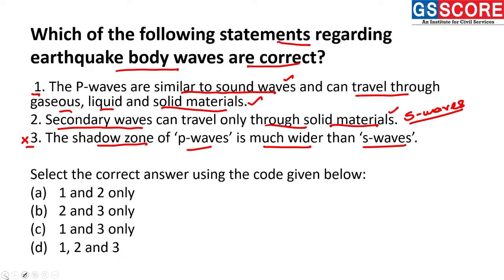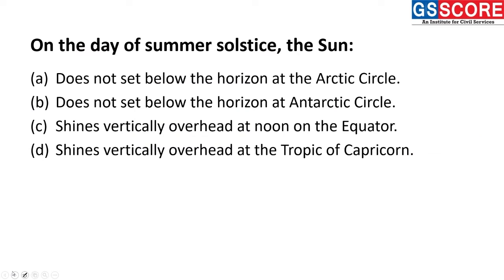Analyzing the statement again, the shadow zone of P waves is much wider than S waves. So this statement is an incorrect statement. Thus, the correct answer here becomes A, 1 and 2 only. Moving forward towards our next question.